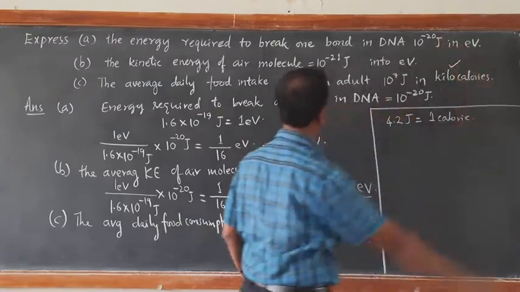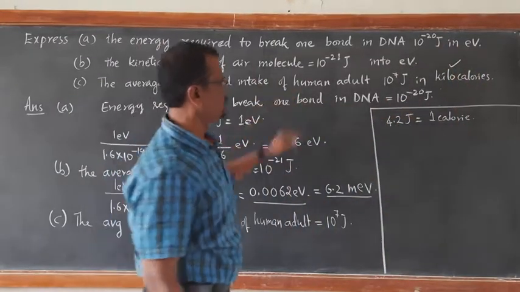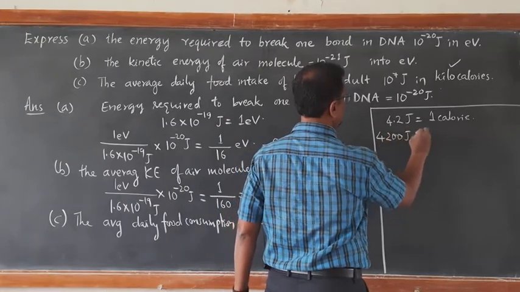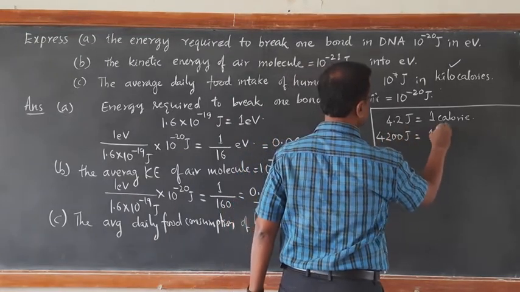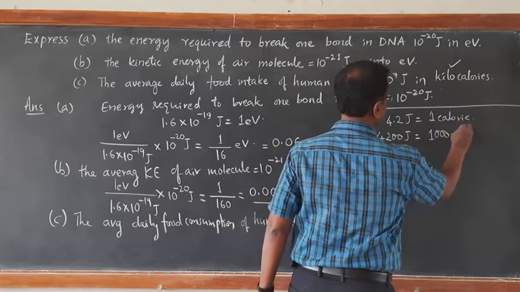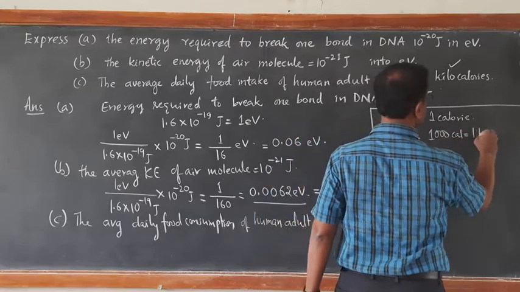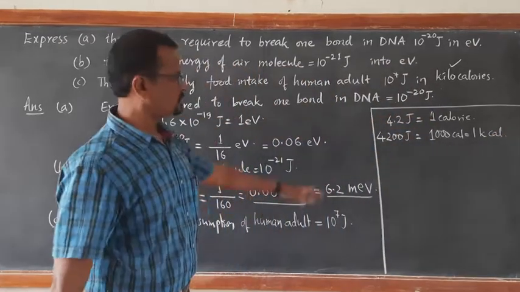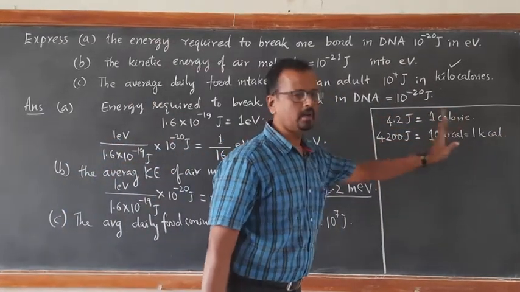Convert it into kilocalories. So it comes out to be 4,200 joule is equal to 1,000 calories. 1,000 calories is equal to 1 kilocalorie. So 4,200 joules is equal to 1 kilocalorie.